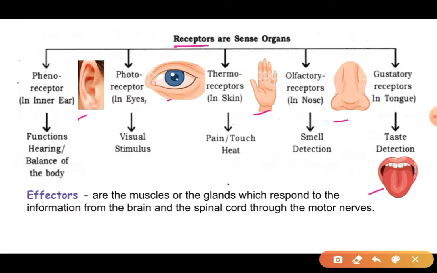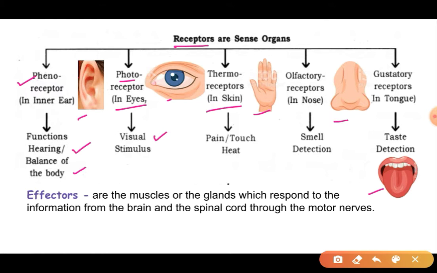In the ear, we have phonoreceptors inside the inner ear, and their function is hearing and balancing the body. In our eyes, there are photoreceptors. Photo means related to light. By light only we are able to see anything, so they sense visual activities.